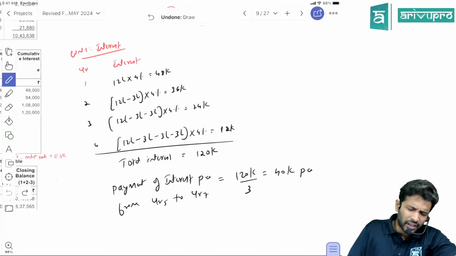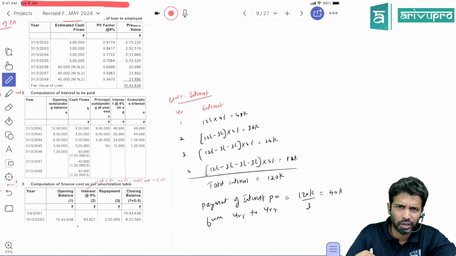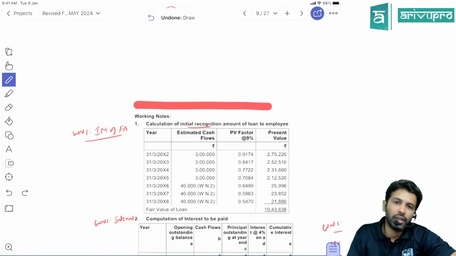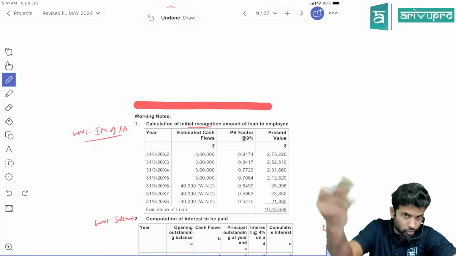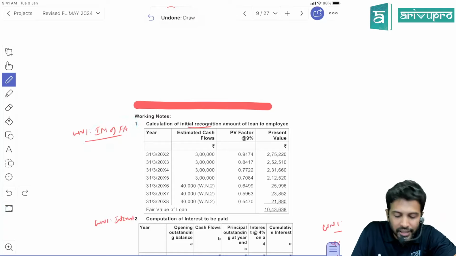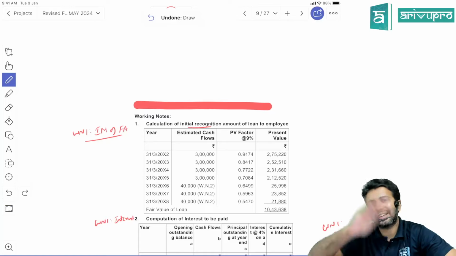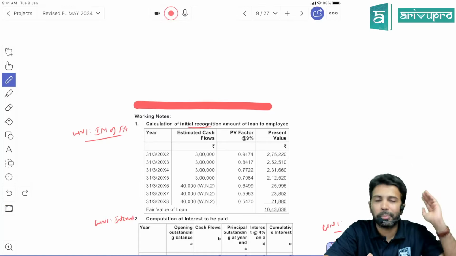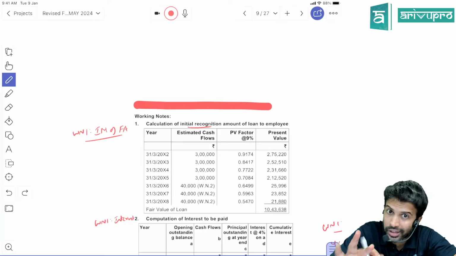Now what? Since the transaction happened, put this up as working note number 1. Working note number 2 is, since the transaction had happened at off-market terms, for a company this is the loan given. So loan given is a financial asset. So initial measurement of FA, as in financial asset. Since the transaction had happened at off-market terms, we have to find out fair value. And how do you find out fair value? Present value of future cash flows discounted at market rate.